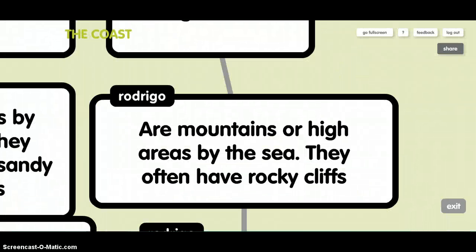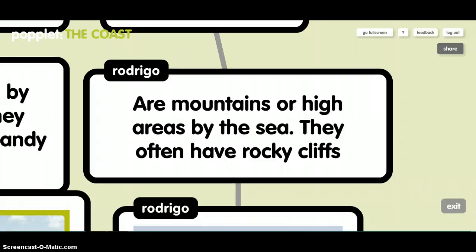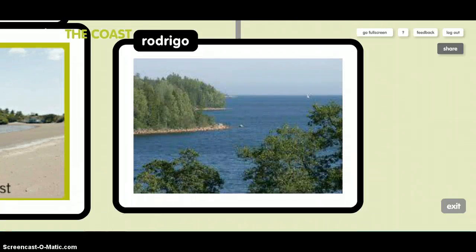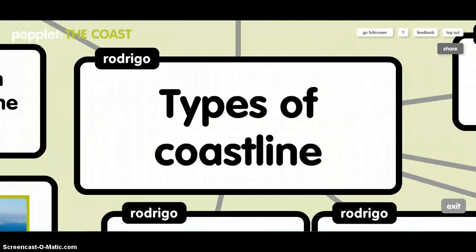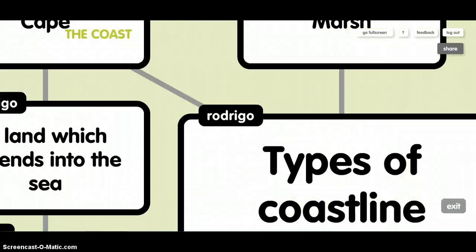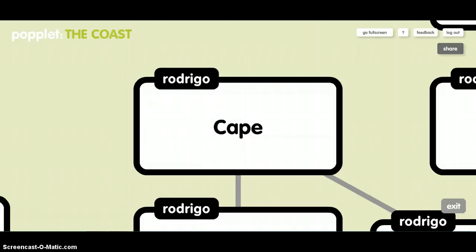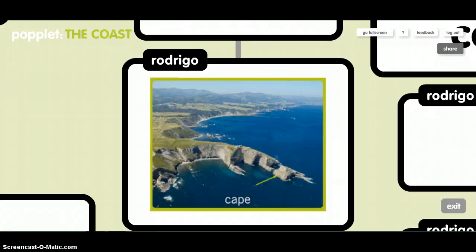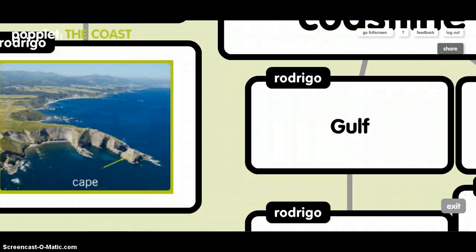High coasts are mountains or high areas by the sea. They often have rocky cliffs. This is a photo of high coast. Types of coastline. Cape is land which extends into the sea. This is a photo of a cape.